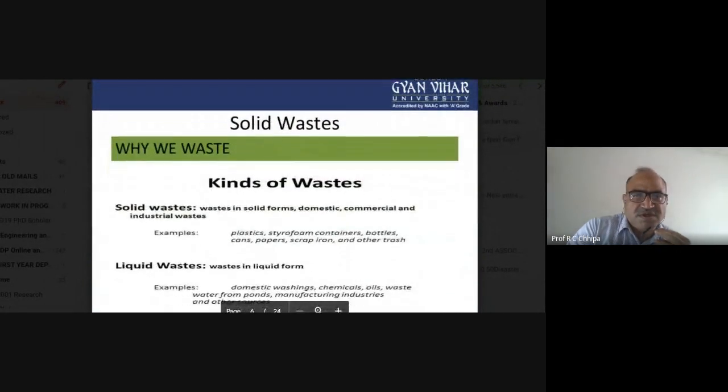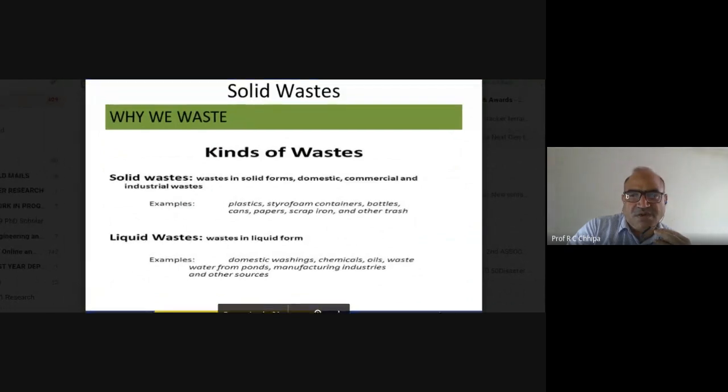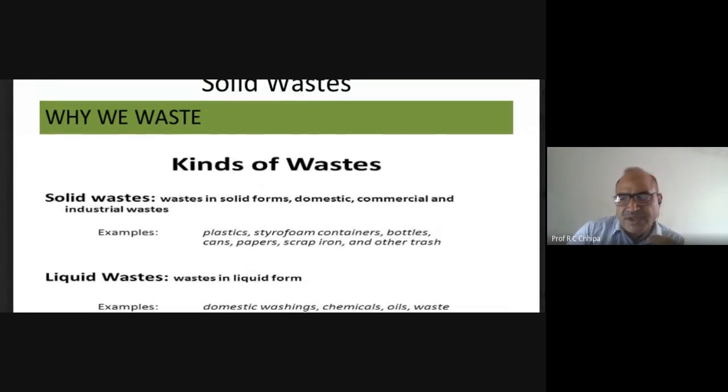So this is why we have a concern about waste. I have already given the number of types of waste, and based on physical appearance there are solid waste, liquid waste, semi-solid waste, and gaseous waste.